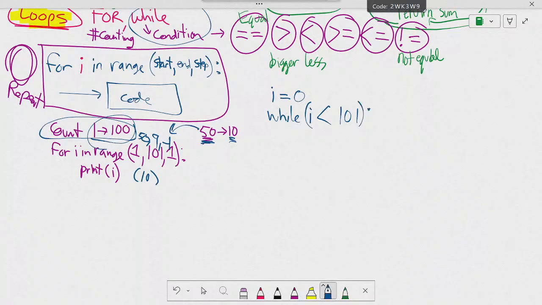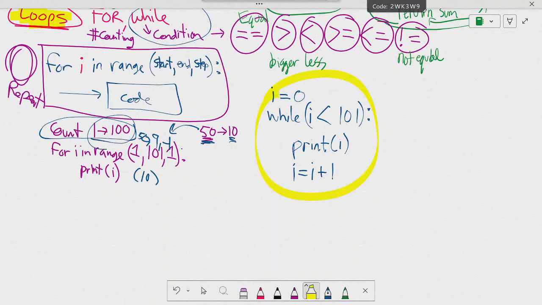And it requires a colon. I'm going to print i, and then in here, you have to go to the next i. So I have to go i is equal to i plus 1. Okay? You see, this code and this code are exactly the same, but it's using a different structure.